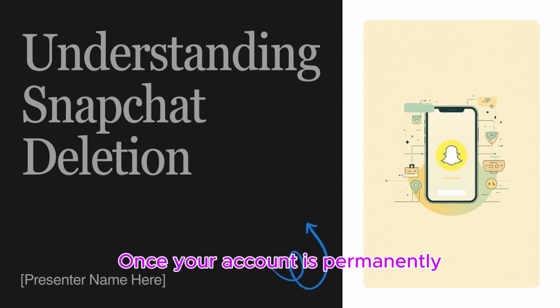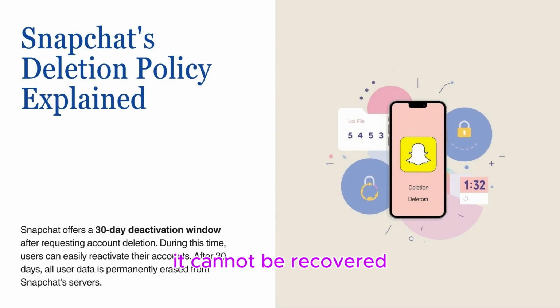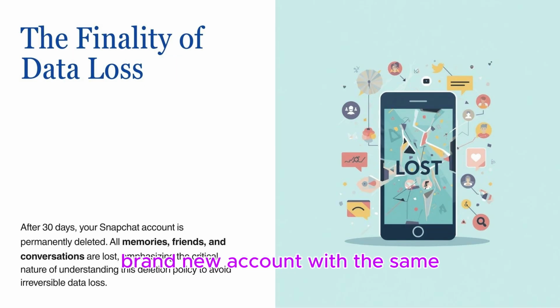Once your account is permanently deleted after the 30-day deactivation period, it cannot be recovered. Snapchat's policy states that after 30 days, all account data is permanently erased from their servers. Your only option is to create a brand new account with the same email or phone number. You will lose all your memories, friends, chat history, and streaks.